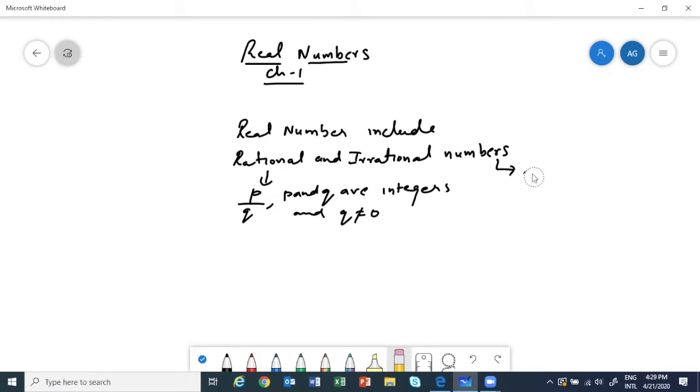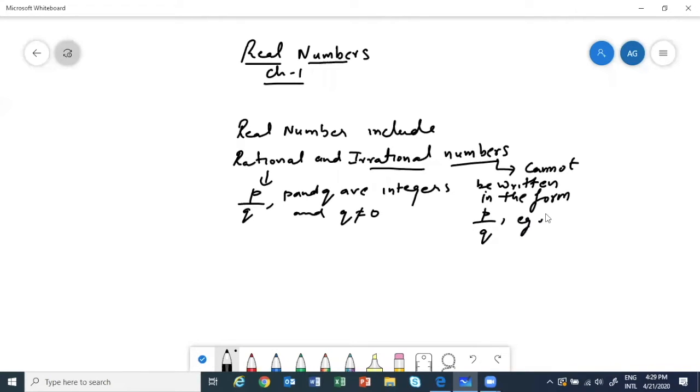For those of you who don't remember, I'll quickly write it. So irrational numbers cannot be written in the form p by q, okay? And the examples were root 2, root 3, root 5, root 6, then pi was there.